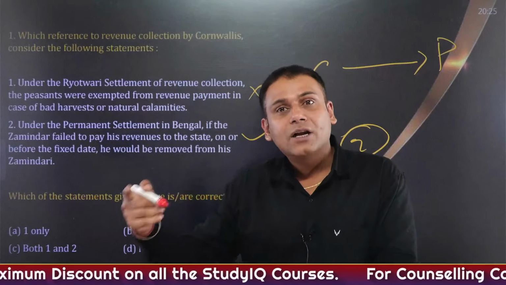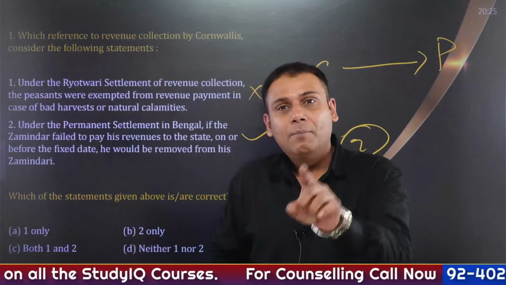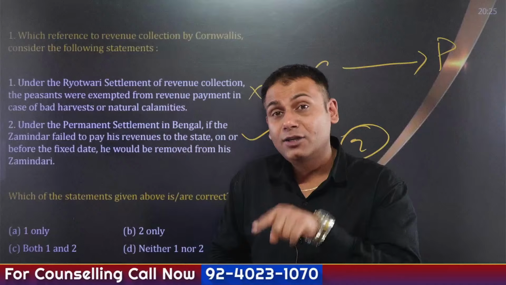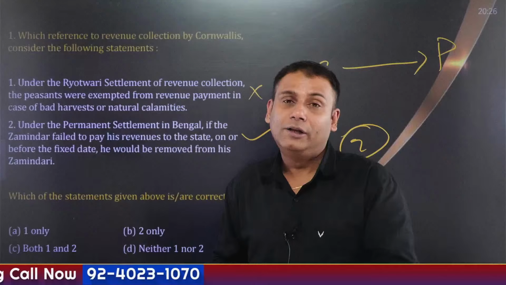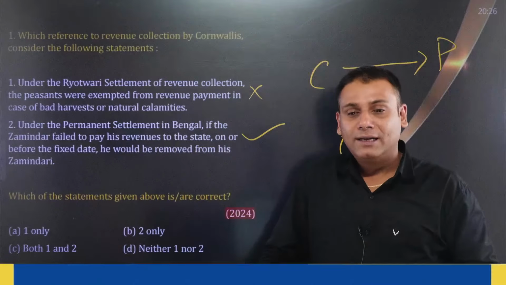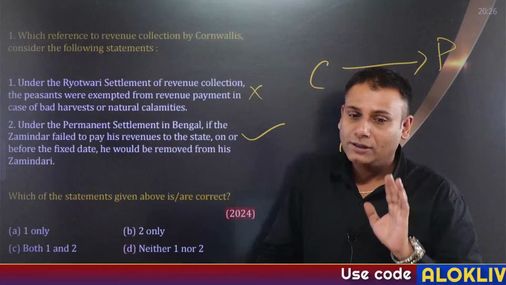But later on it was converted into decennial by Lord Cornwallis. John Shore and James Grant were advisors to Cornwallis, and since Cornwallis was the Governor General of Bengal at that time, he gets the credit for this system.